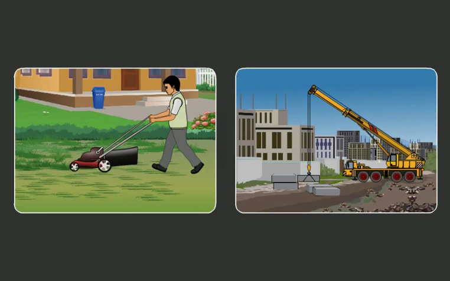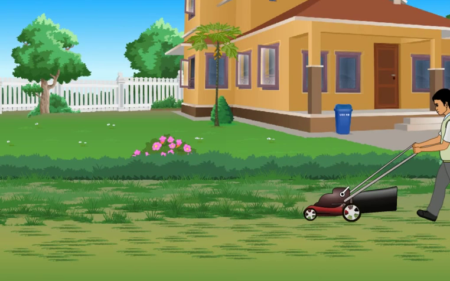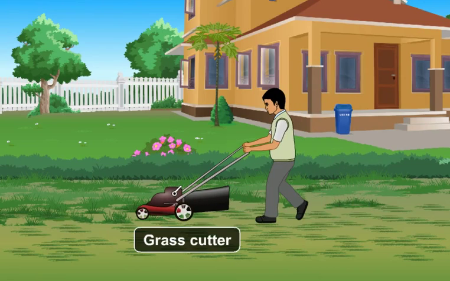Types of work. Look at the examples. In the first example, we see that a man is cutting grass with the help of grass cutters.